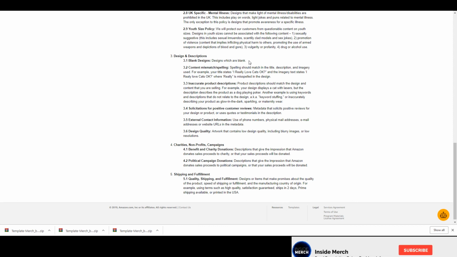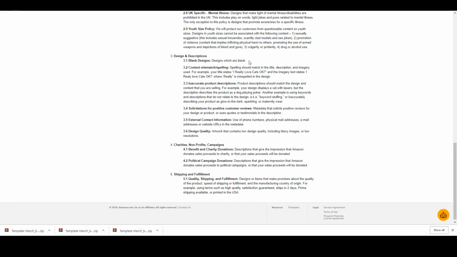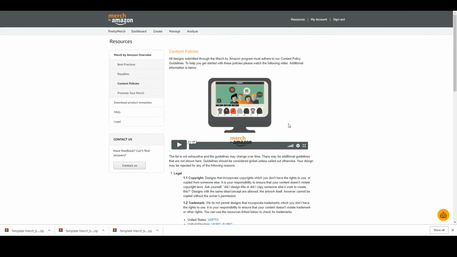The design quality obviously has to be up to snuff. You don't want to create a small image file size and then try to blow that image up to the appropriate Merch by Amazon file size, because what you end up getting is blurry or low resolution images, and it looks terrible on the shirts, and you get a whole bunch of product returns. Okay. And also, obviously, you can't use personal information in the listings, such as phone numbers, email addresses, URLs, and stuff like that. So, most of this, if you've ever created a product on any kind of marketplace platform before, you should kind of understand how this works.